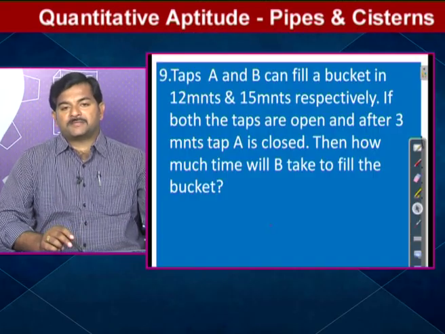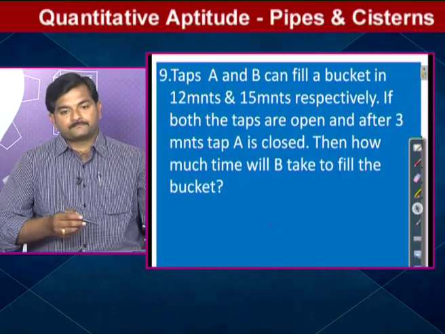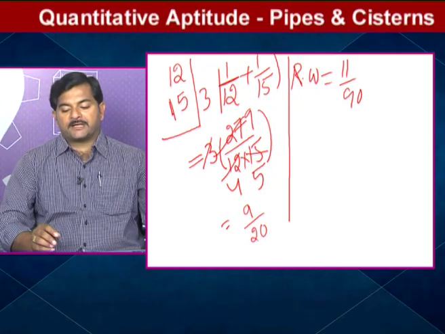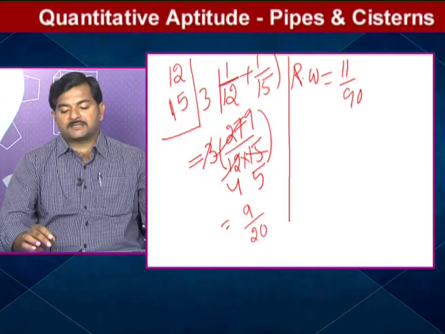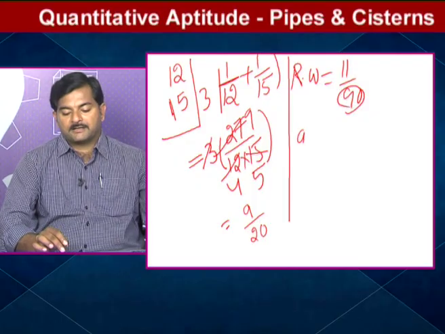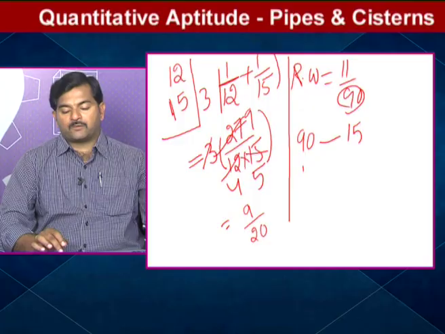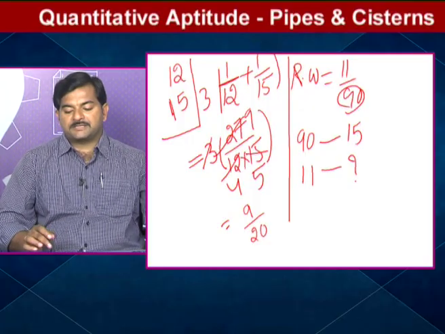After 3 minutes tap A is closed, so the remaining work should be done by the second pipe. The second pipe can fill the whole tank in 15 minutes. Whole tank means 90 parts. So 90 parts can be filled in 15 minutes, but we have only 11 parts. 11 parts can be filled in how many minutes?